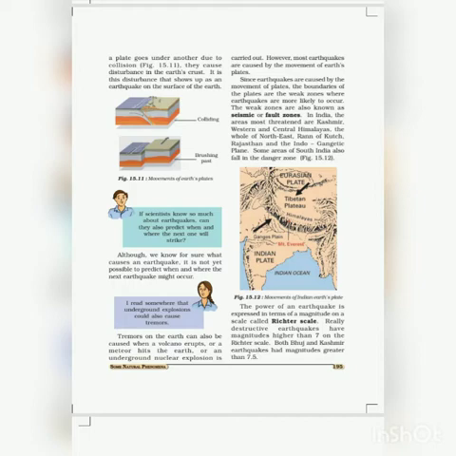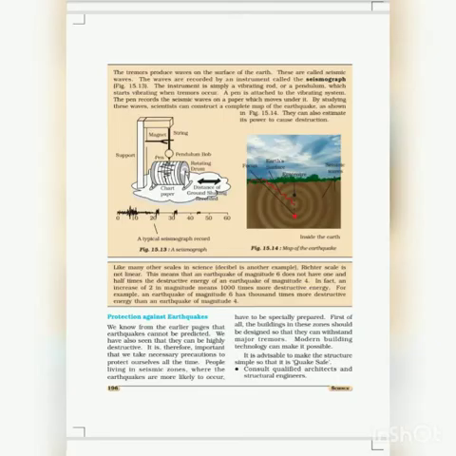Now, the power of an earthquake is expressed in terms of magnitude on a scale called the Richter scale. Both Bhuj and Kashmir had a magnitude greater than 7.5. So, these numbers tell us how hard the earthquake is.